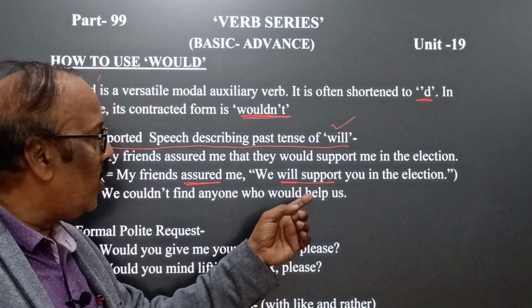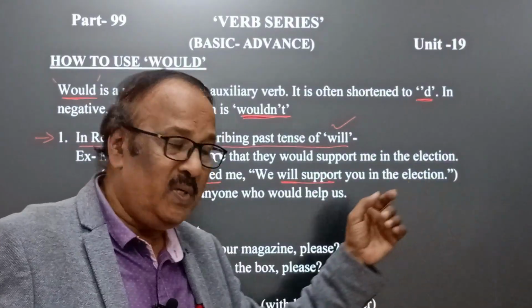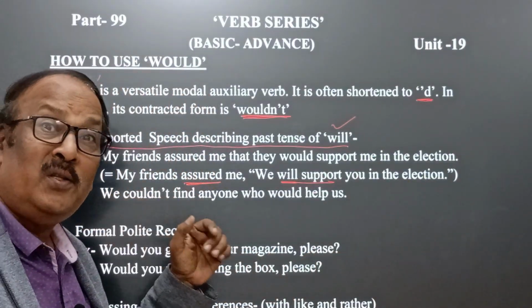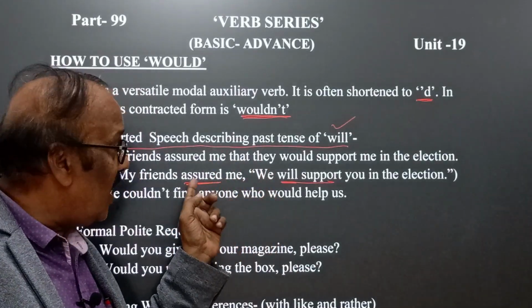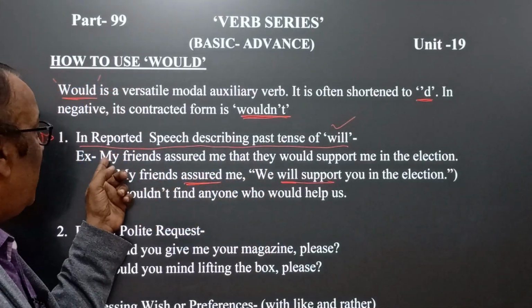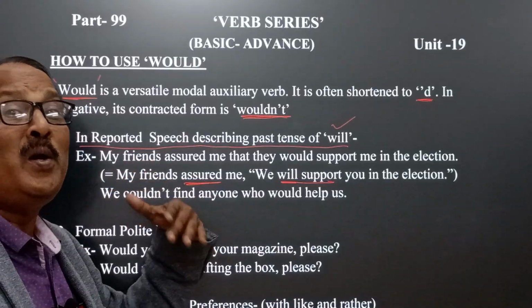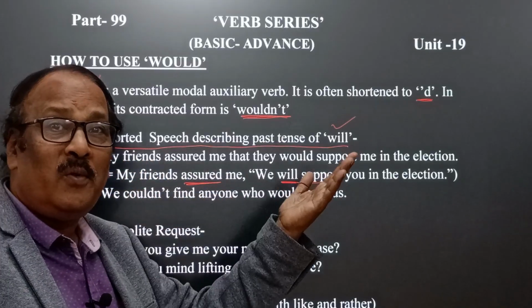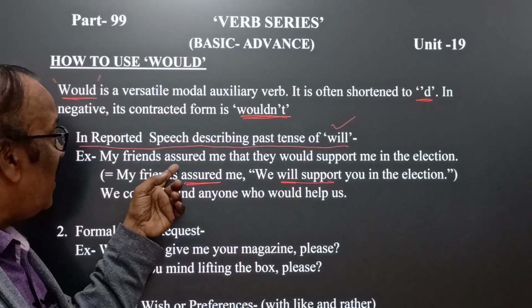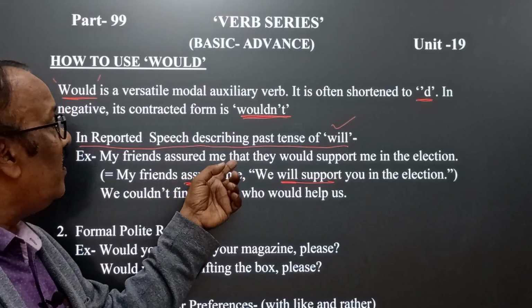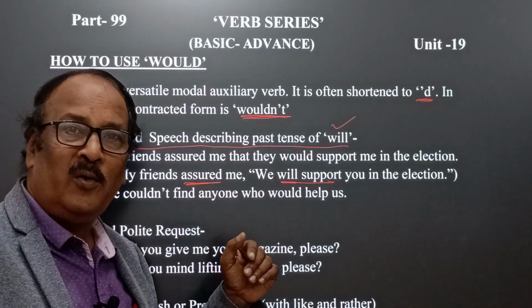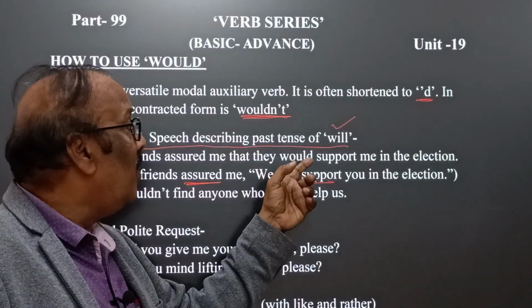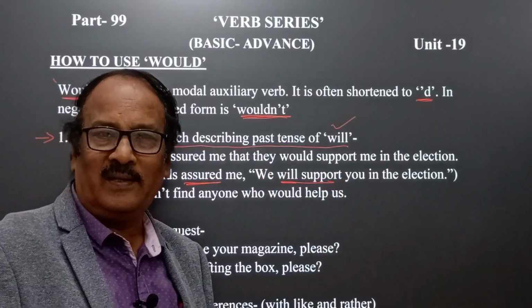This is direct speech, and assured is the reporting verb, which is in past tense. Therefore, in indirect speech or reported speech, we have to write: my friends assured me that they would support me in the election. Will has been converted into would. Okay, this is the idea.